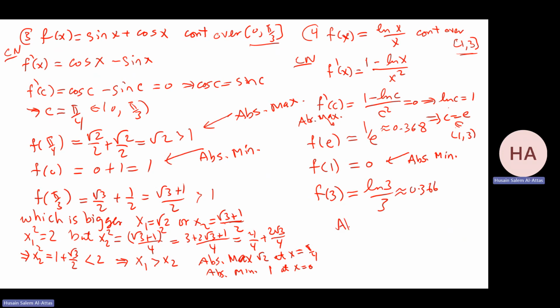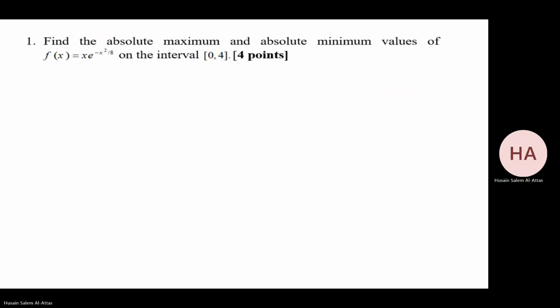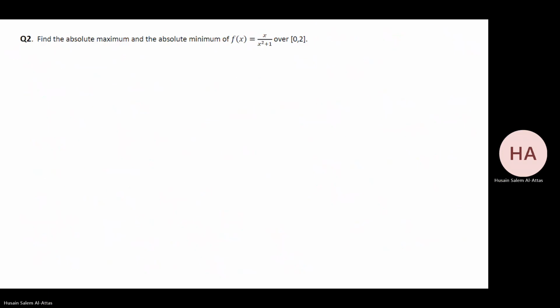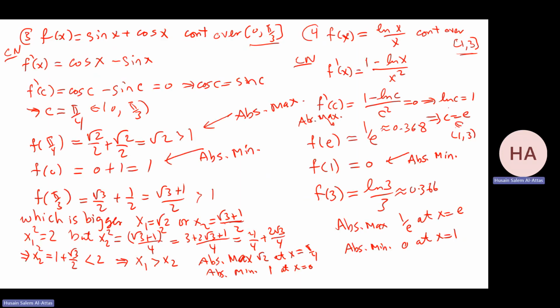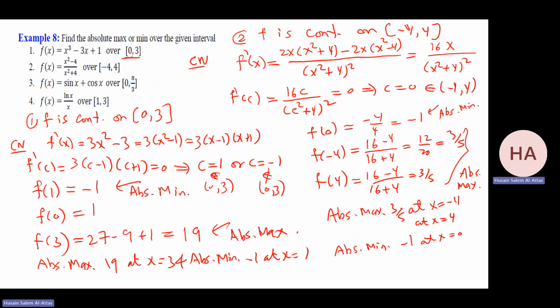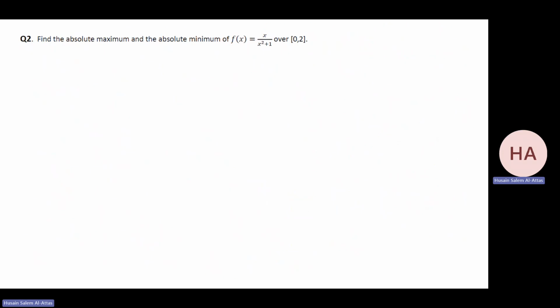So I have absolute maximum 1 over e at x equal e, and absolute minimum is 0 at x equal 1. Okay. Now I'll finish the examples which explain the topic, which are from the note. Now I will go to the problems, which I'm getting from the quizzes of the coordinator.